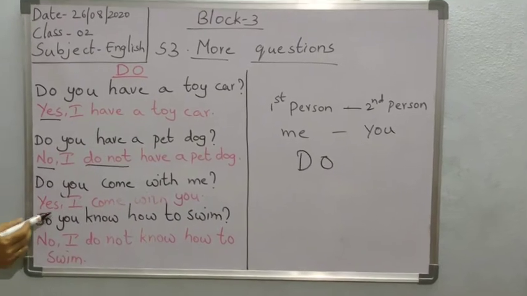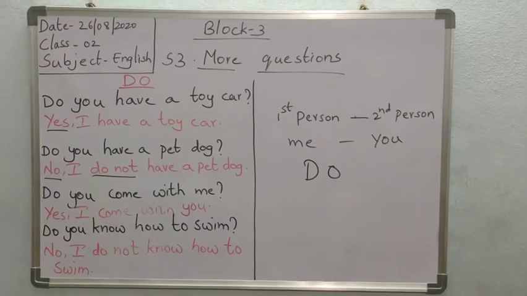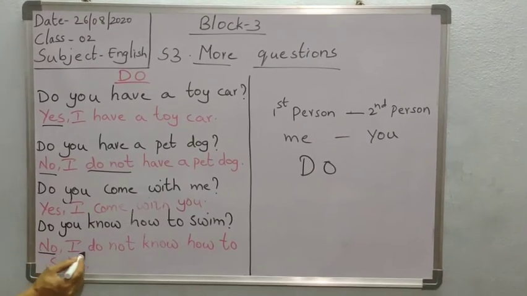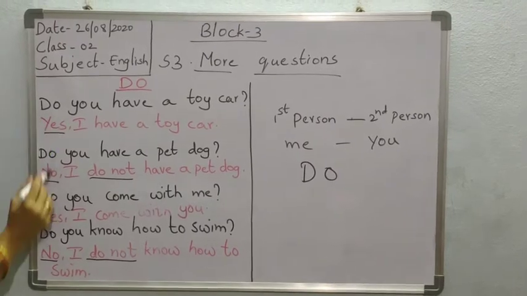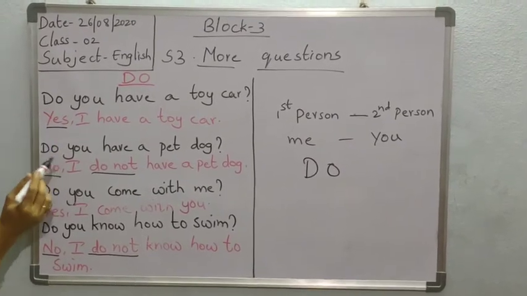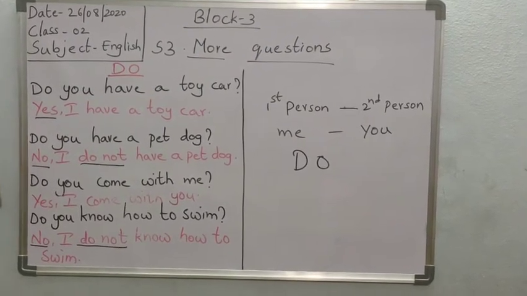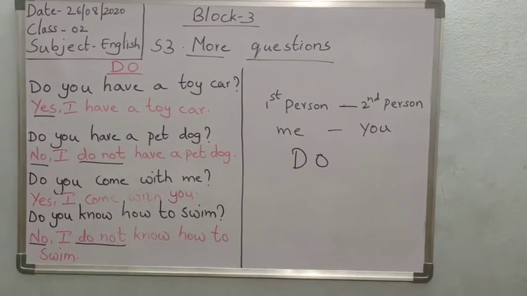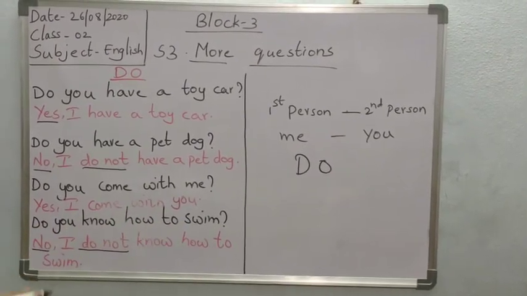Now the last one. Do you know how to swim? See, for example, if you ask me, I will tell no. I do not know how to swim. That is my answer. So these are all the questions, when we are asking the questions with do. So the answer should start with yes or no. Obviously it will come like that only. Do you know how to swim? No, I do not know how to swim.